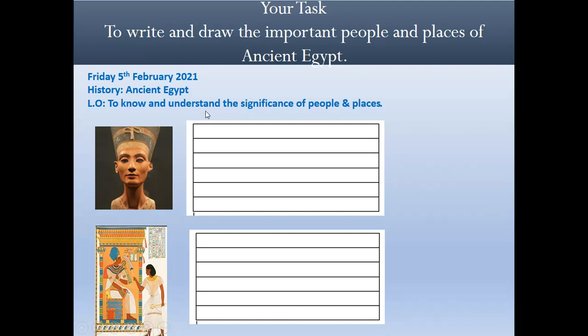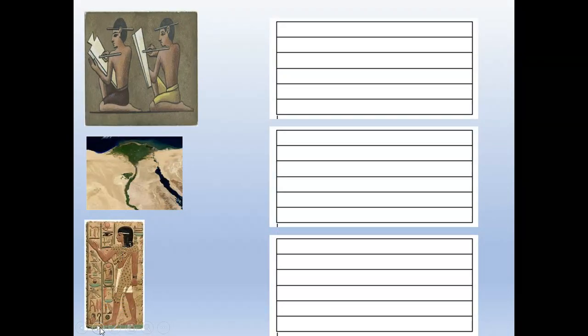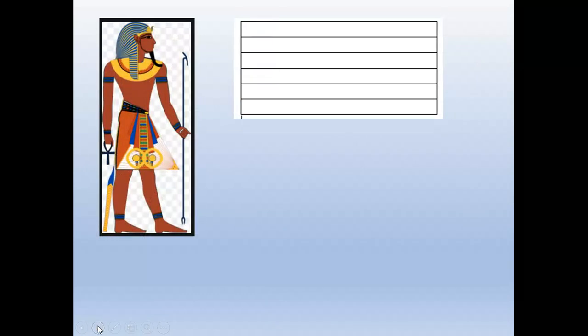Your task: to write and draw the important people and places of ancient Egypt. So write the long date, history, ancient Egypt, and your learning objective to know and understand the significance of people and places. Then I want you to draw a lovely picture and do a little bit of writing. Again, draw a lovely picture of the vizier and do a picture of some writing. And then you've got the scribes, the Nile, and the priest, and the soldier.